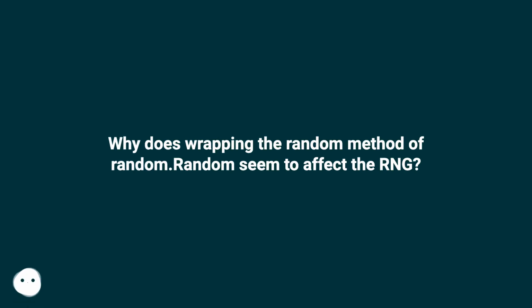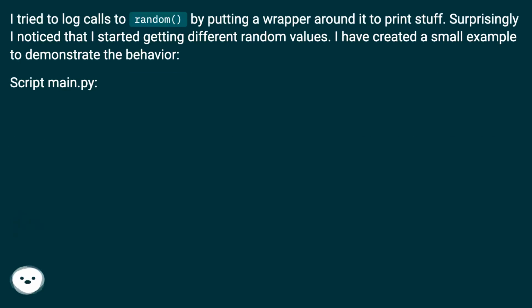Why does wrapping the random method of random.Random seem to affect the RNG? I tried to log calls to random by putting a wrapper around it to print stuff. Surprisingly, I noticed that I started getting different random values. I have created a small example to demonstrate the behavior. Script main.py.